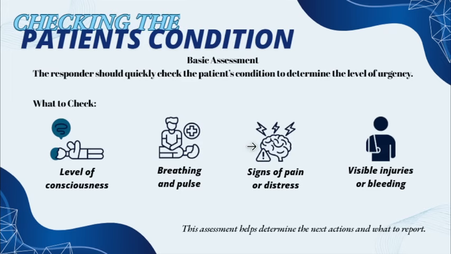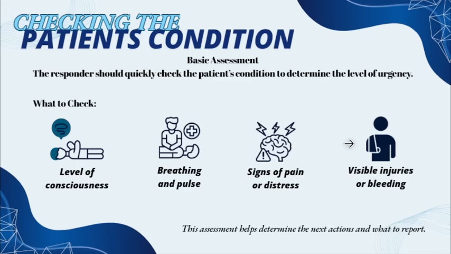Also, check if there's bleeding or visible injuries. That's how you check the patient's condition. This assessment helps determine the next actions and how you are going to report.